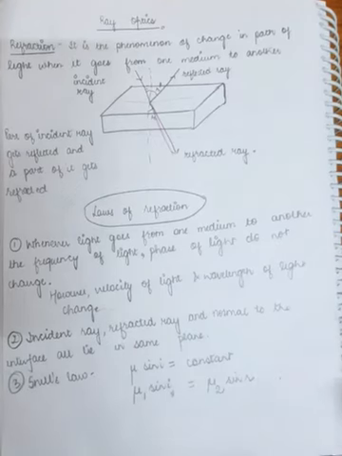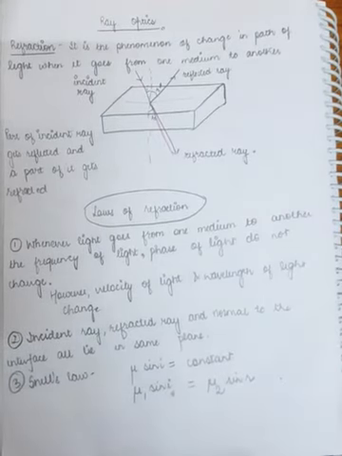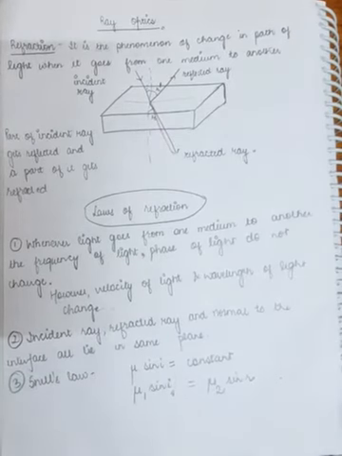Students, in this video we are going to discuss ray optics. Ray optics is that branch of physics which deals with all those phenomena of light that can be explained by considering that light travels in the form of straight lines, straight rays.